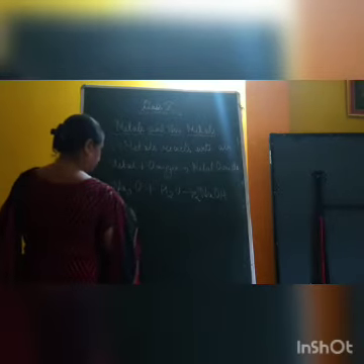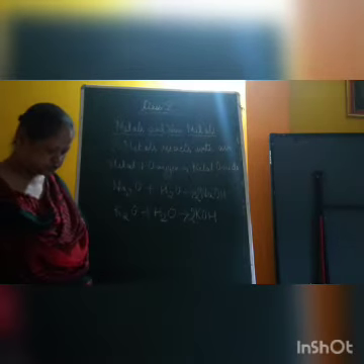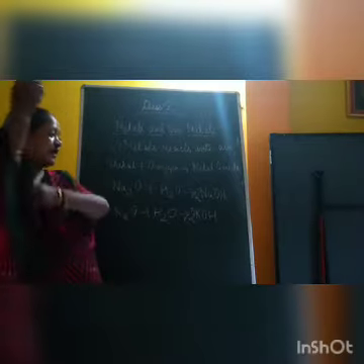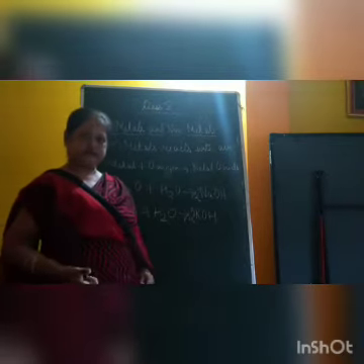Similarly, K2O, when it reacts with water, you will get KOH. So this is a balanced reaction. That means these metallic oxides react with water to form alkalis, right?